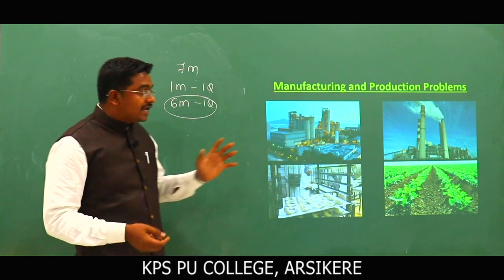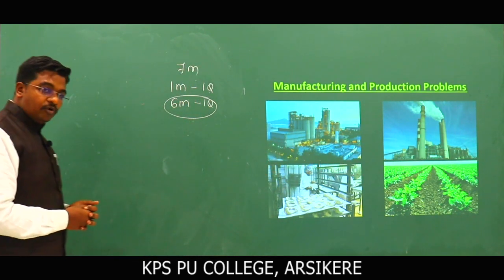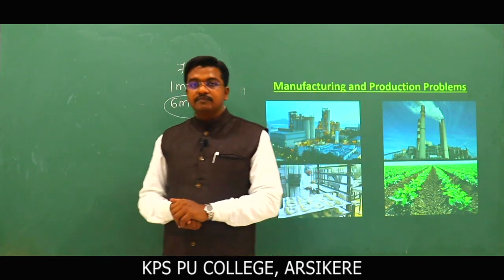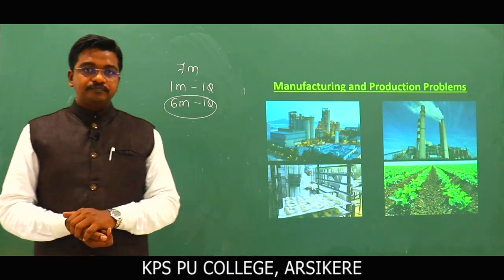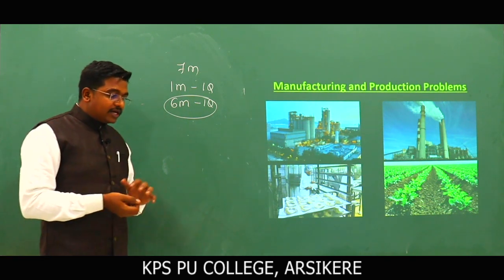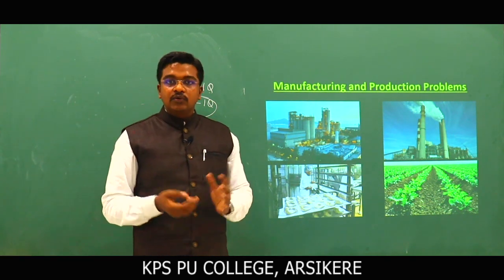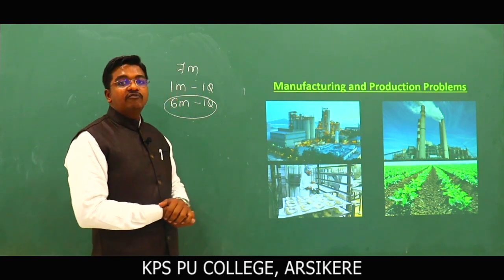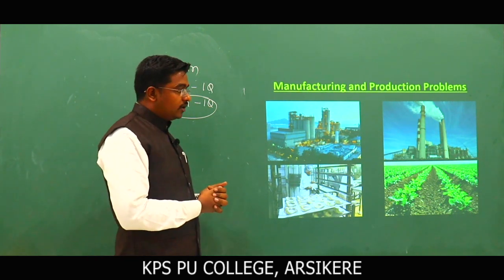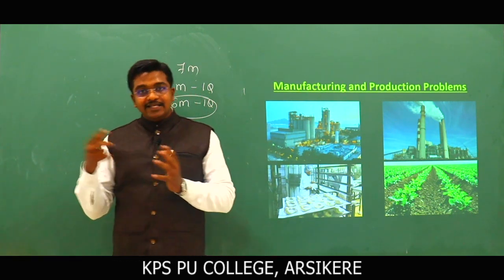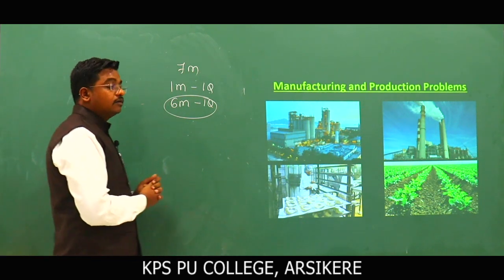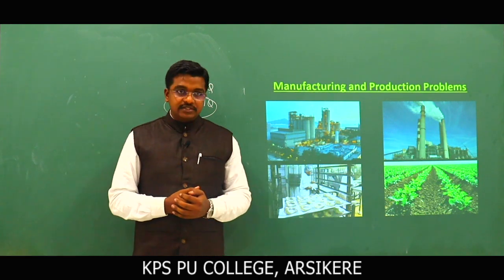Now the last one, agriculture. Nowadays this is very important. As the population increases, demand for food also increases. When the demand increases, we have to yield more and more crops. What are the limited resources we have in agriculture? We have a limited amount of agricultural land, limited water resources, limited skilled labor. What do we need to optimize here? We have to maximize the production, maximize the profit and minimize the production cost.